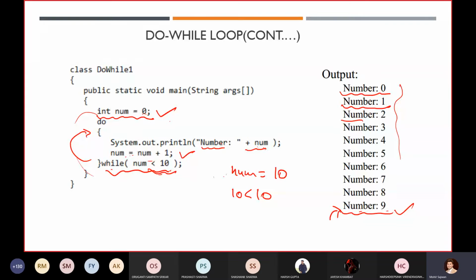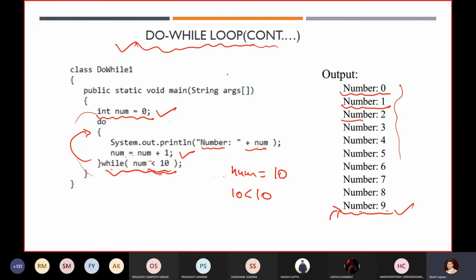In any interview or in any programming language you have the do while loop. Do while loop is always used in such scenarios where you want that at least one time it should execute my code, either my condition is false or not, even if it is not satisfying my condition. If you want to implement that scenario, then you should always go for do while.